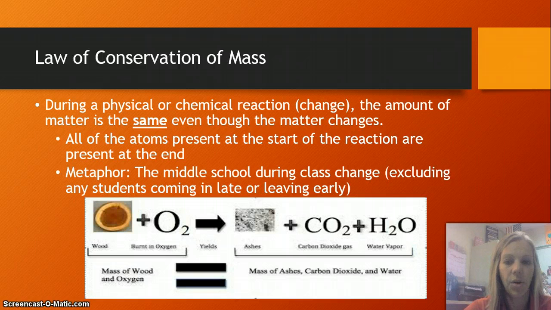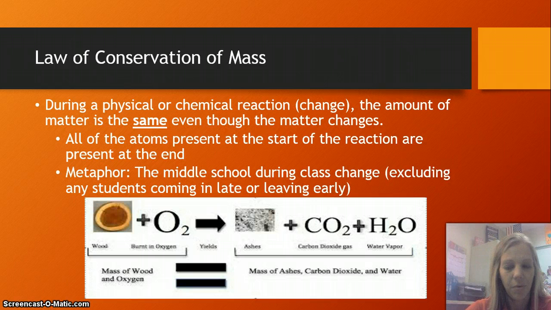And even though the matter might look different or have different physical properties, chemical properties after a chemical reaction, the amount of matter will still be the same. So basically, matter cannot be created or destroyed, but it can change. However, the amount of mass.